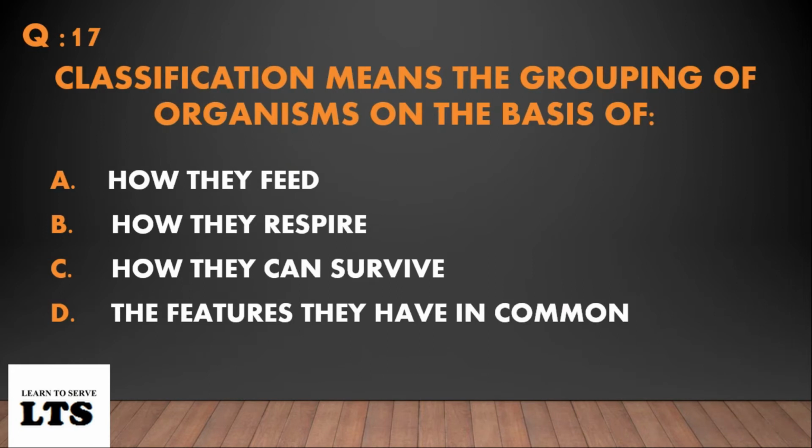Question number 17. Classification means the grouping of organisms on the basis of: option A, how they feed; option B, how they respire; option C, how they can survive; option D, the features they have in common. The answer is option D, the features they have in common.